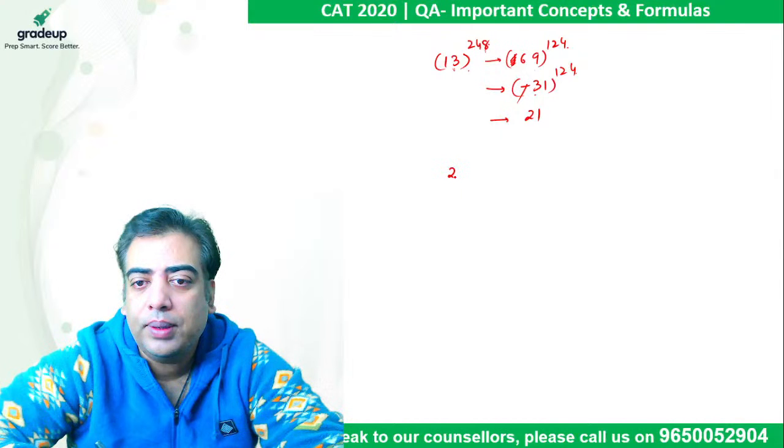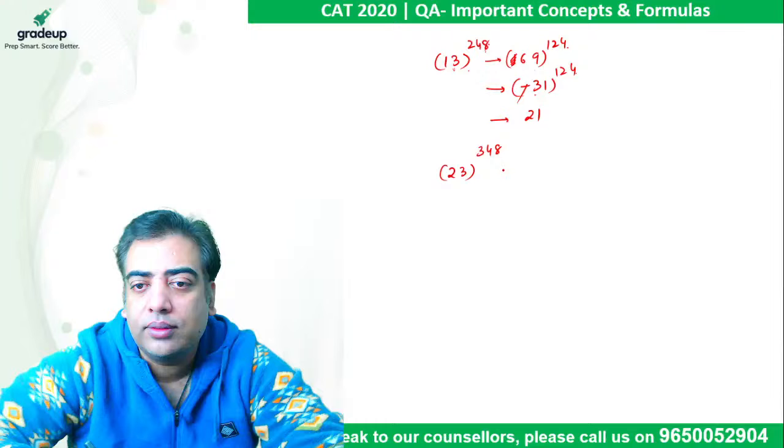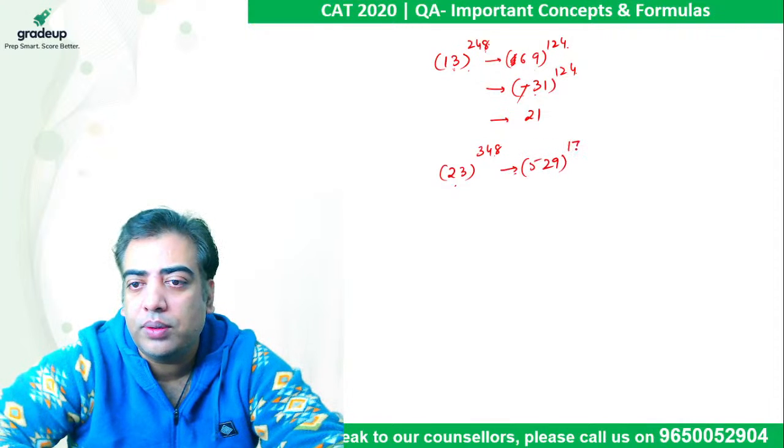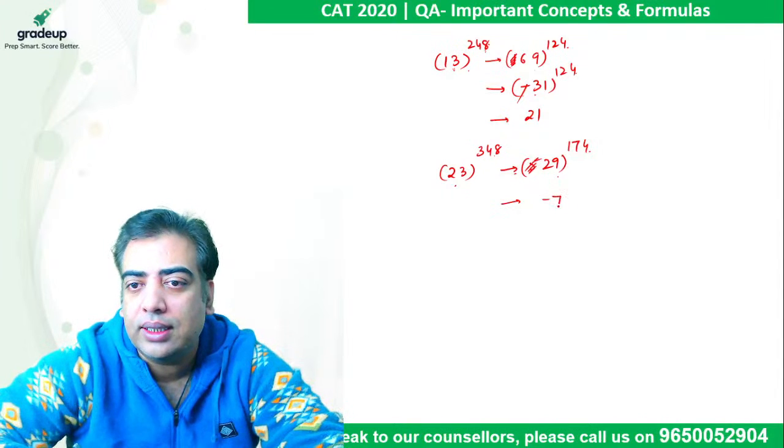Had it been 23 raised to power 348, 23 square is 529. The power should be halved, which comes out to be 174. Again this 5 has no role here. So 29 is 71 less than 100.